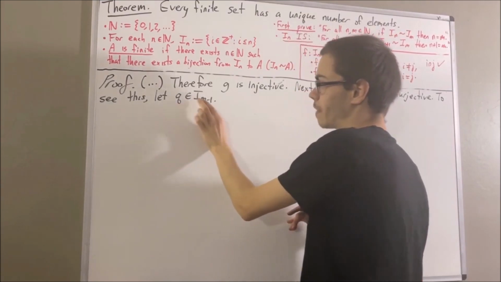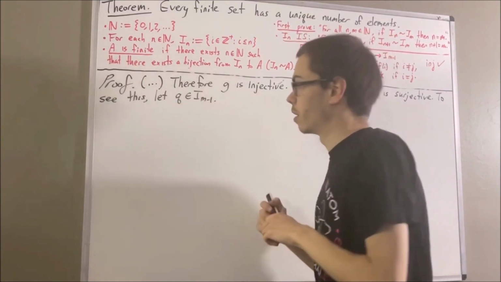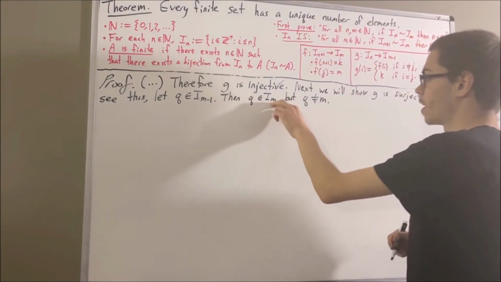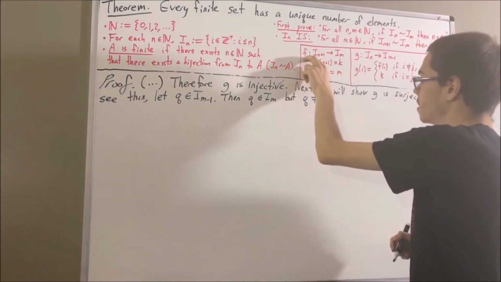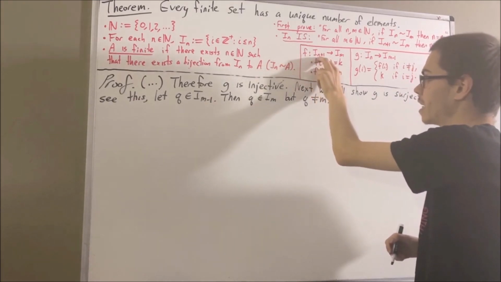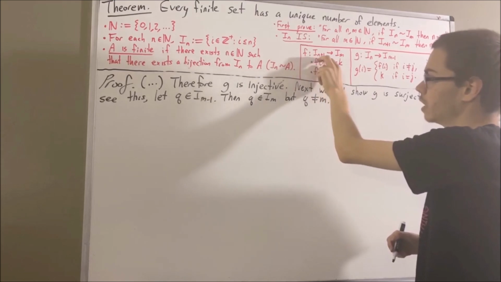Okay, now to start, since q is an element of I_{m-1}, it follows that q is also an element of I_m, but not equal to m. So, since q is an element of I_m, and f is surjective, we know that there is an element p in I_{n+1} such that f of p is equal to q.